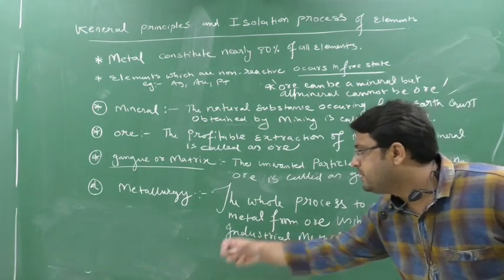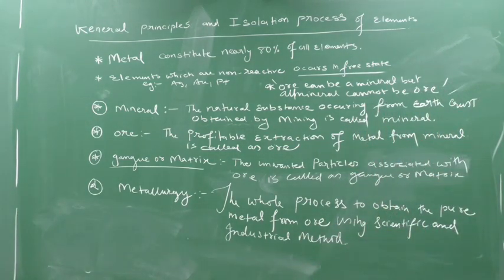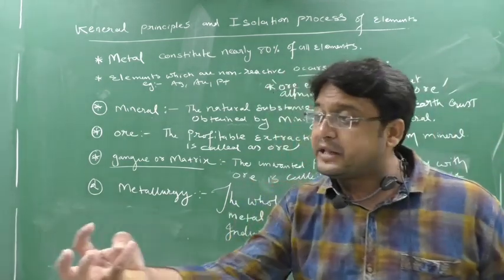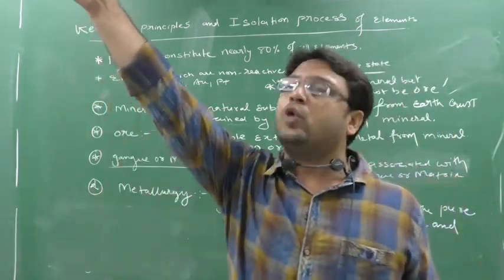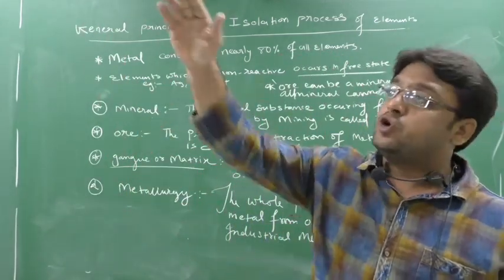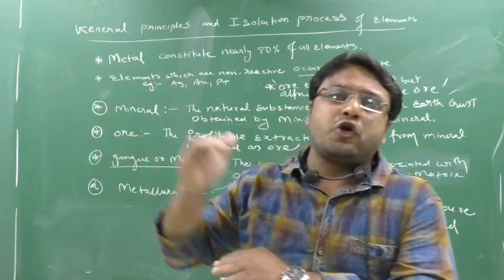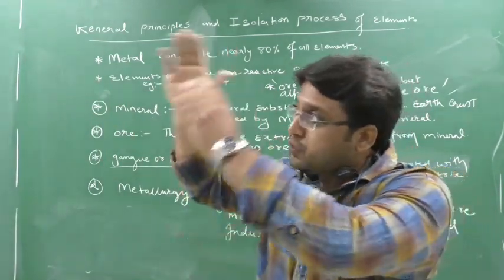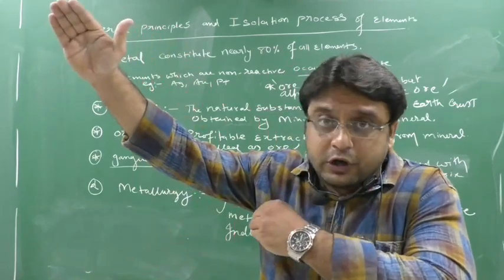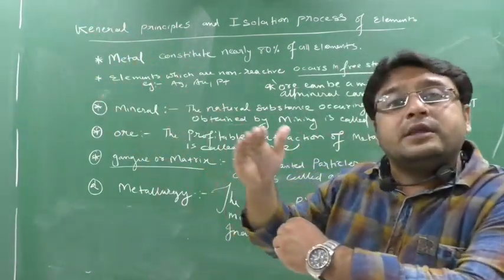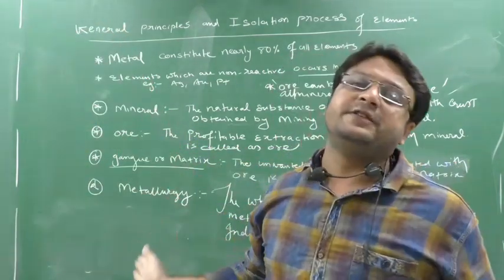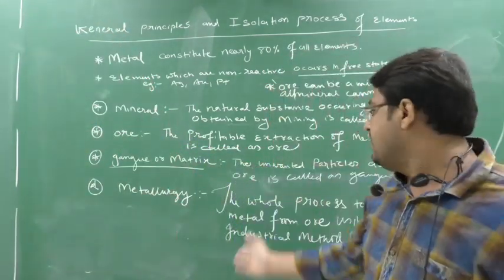Next, metallurgy. Now the final step, metallurgy. What do you mean by metallurgy? Metallurgy means the whole process to obtain the pure metal from the ore. So from the ore we cannot directly obtain the pure metal. From the ore we have to do a number of processes. That number of processes which we do to obtain the pure metal from the ore, that process itself we say is metallurgy.